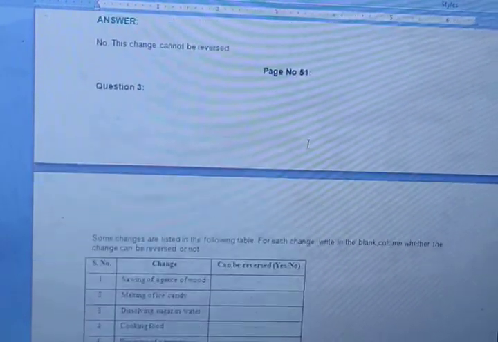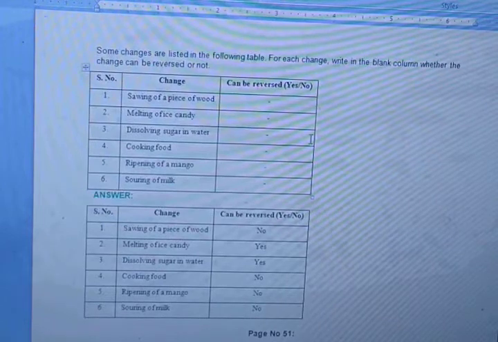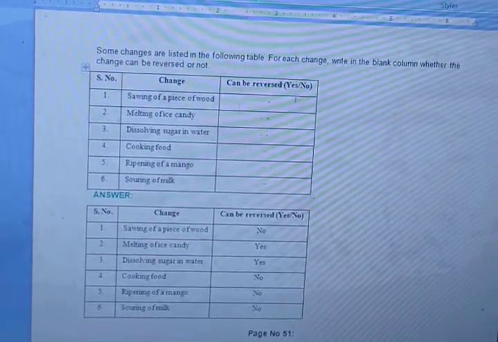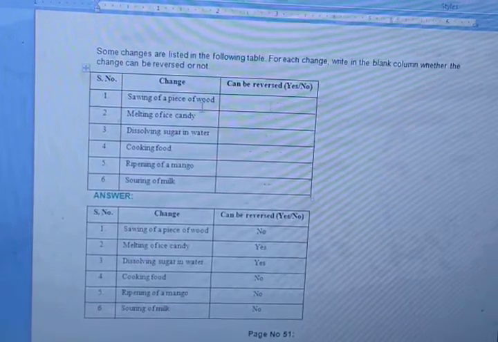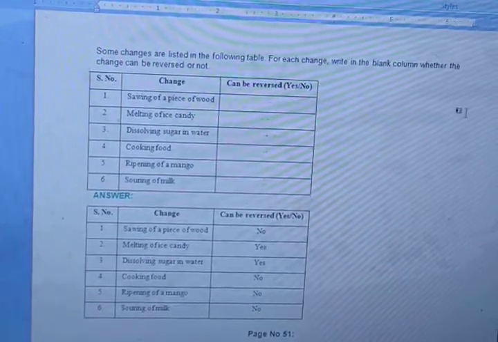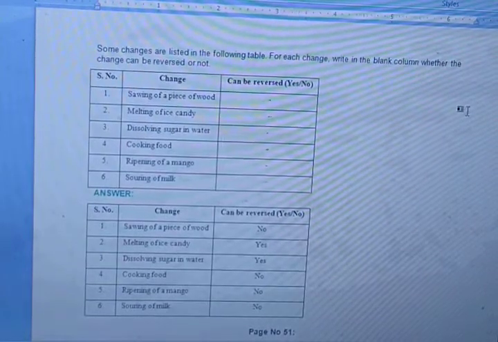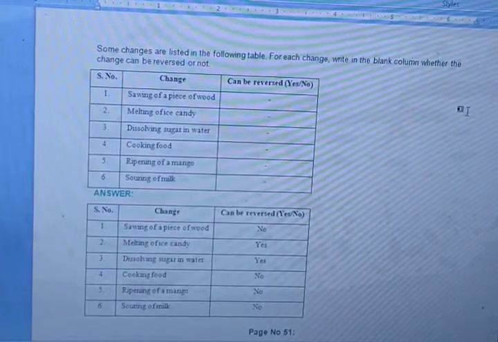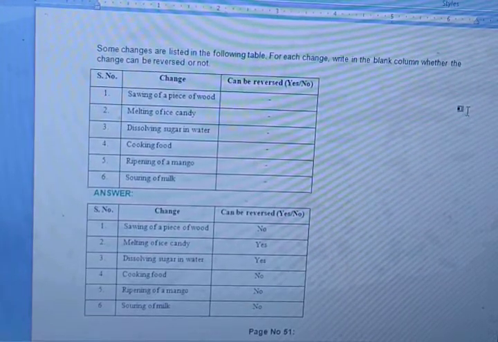Now question number 3 on page number 51. You can see this is match the following, right? Or it's not match the following, you can just say whether these substances are reversible or not reversible. Yes or no you have to write. Is this change reversed or not reversed? So you can see here in the question, some changes are listed in the following table. For each change, write in the blank column whether the change can be reversed or not.